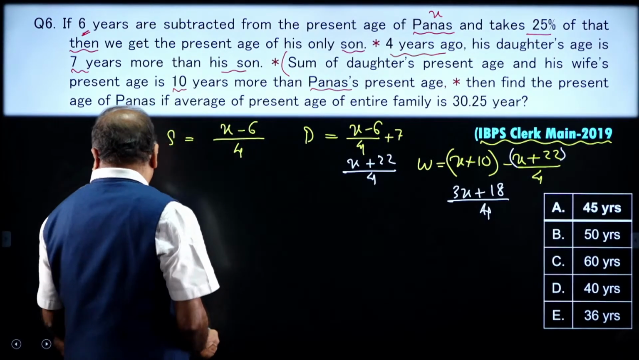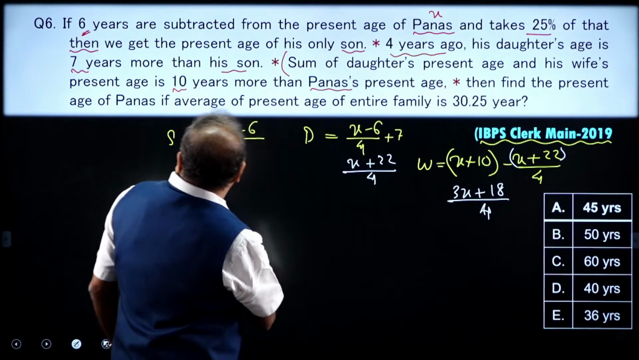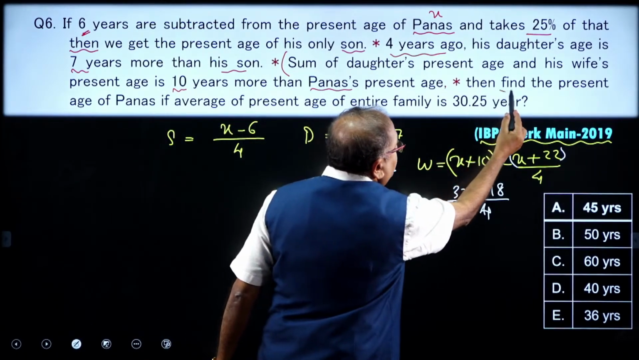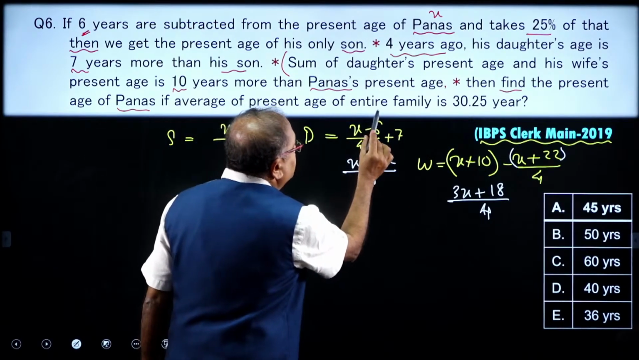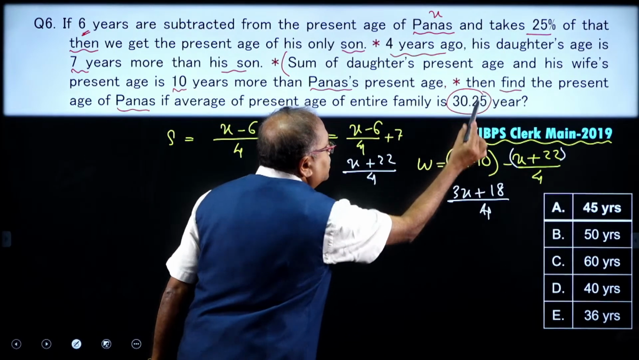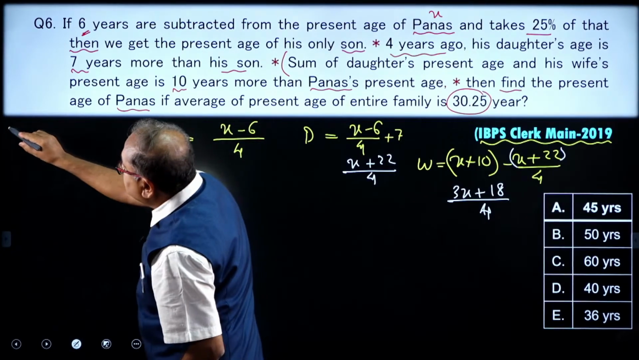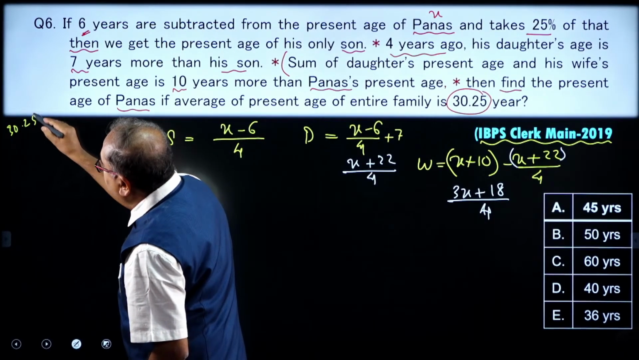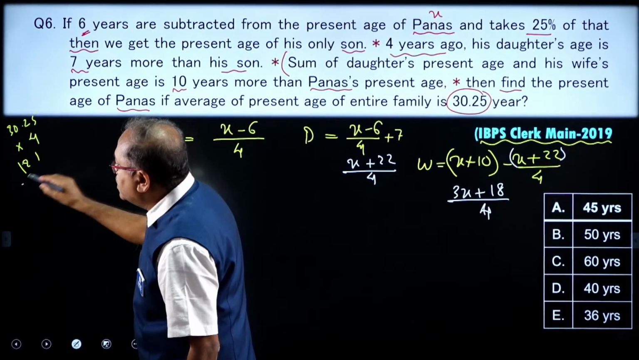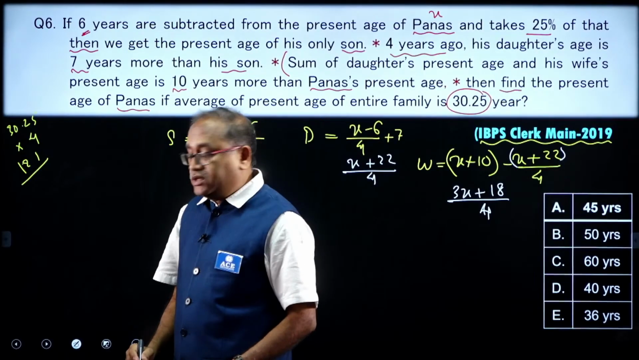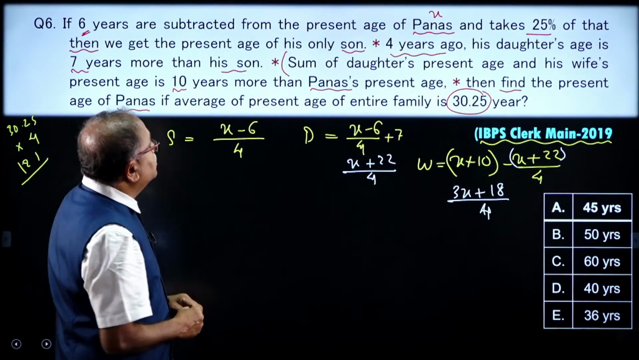It says, look at this, my dear friends. What do I need to find out? Find the present age of Panas if the average present age of the entire family is 30.25. That means, what will be the total? It is 30.25 times the number of people. How many people are there? 4 people are there. That means 121 is the total age.